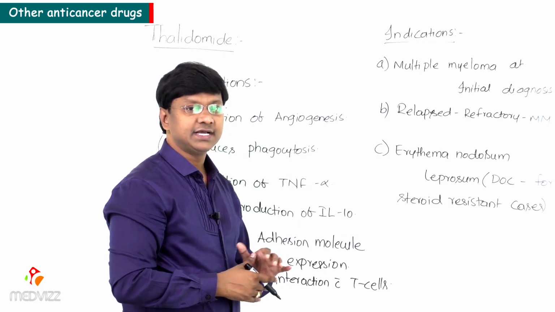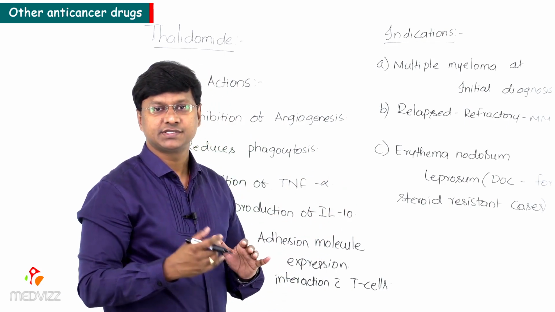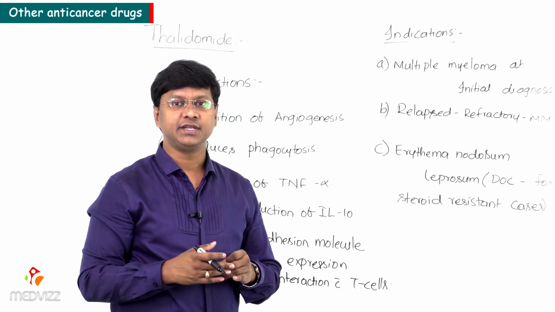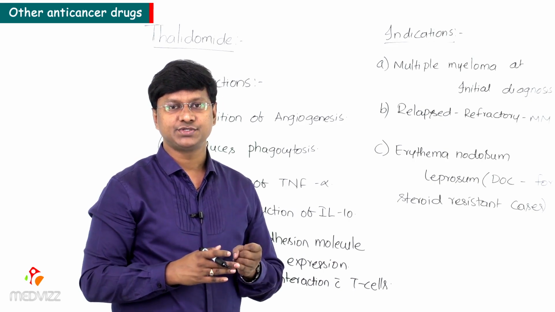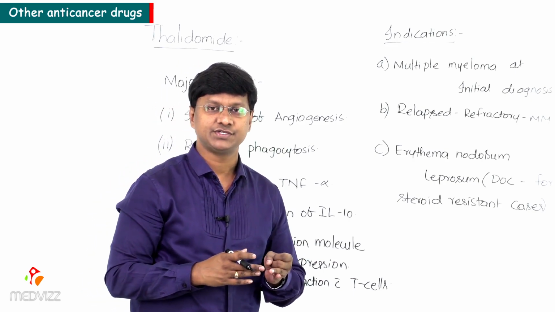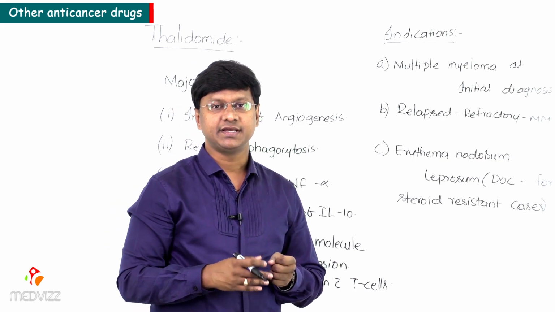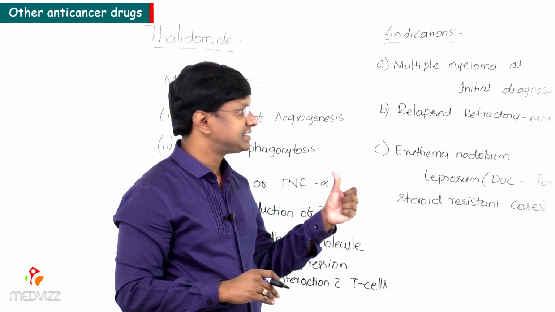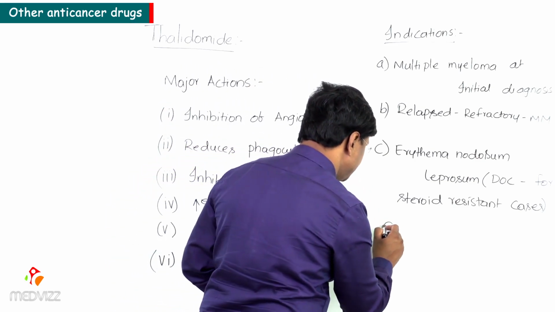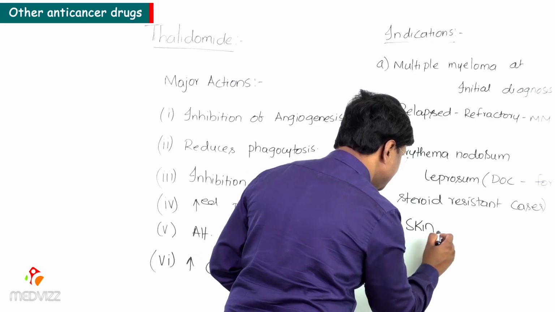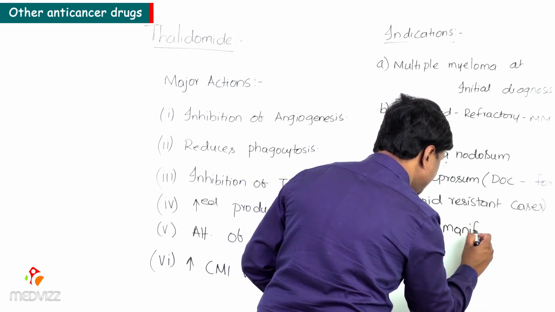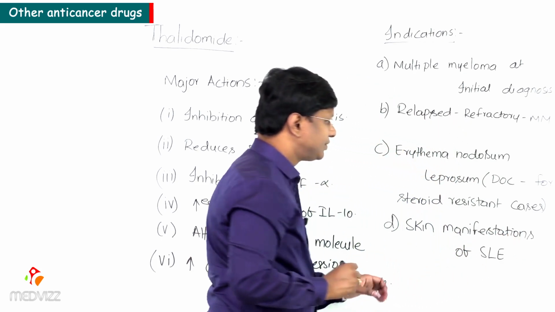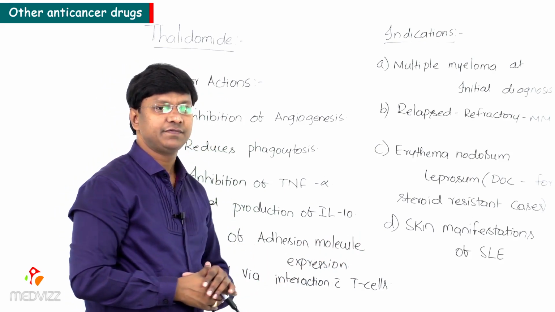Now, the other indication of thalidomide is skin manifestations of SLE. What are the skin manifestations of SLE? The individual can have malar rash over the face, discoid rash over the skin, and various hypersensitivity reactions. So in case of skin manifestations of SLE, we give thalidomide. So these are the indications of thalidomide.